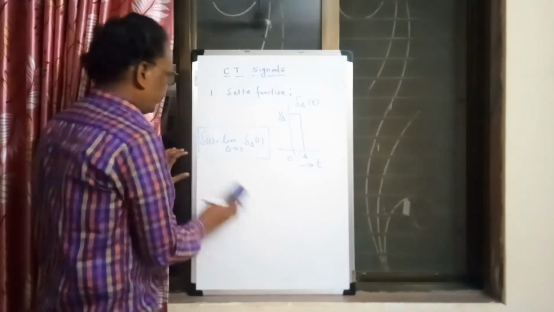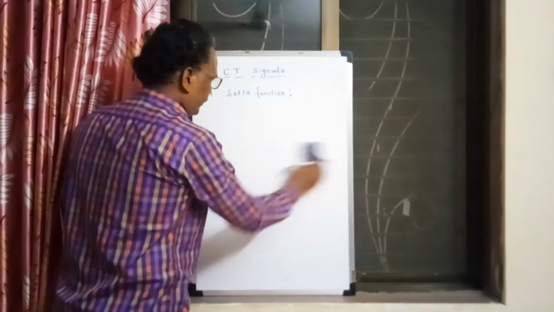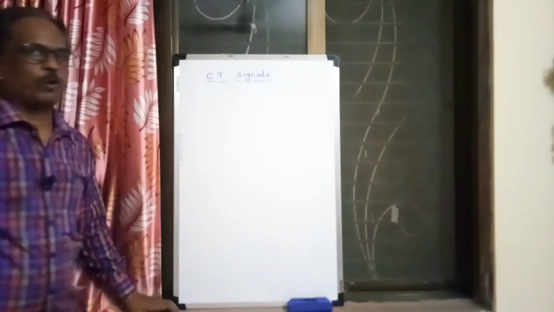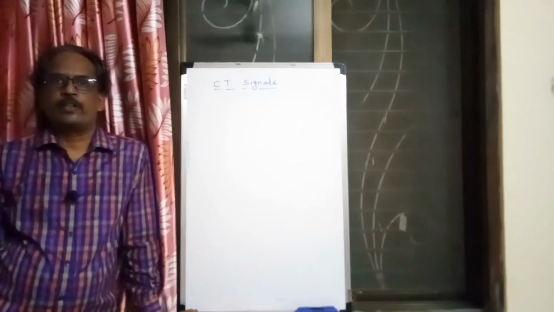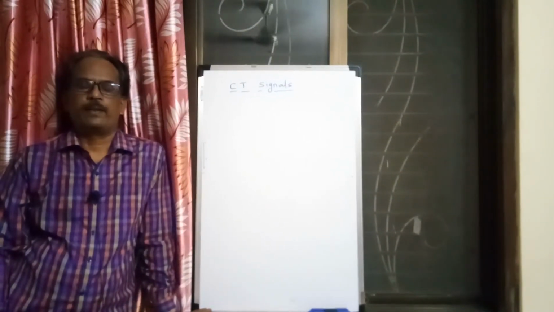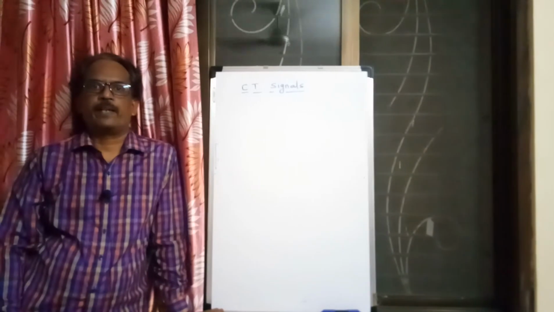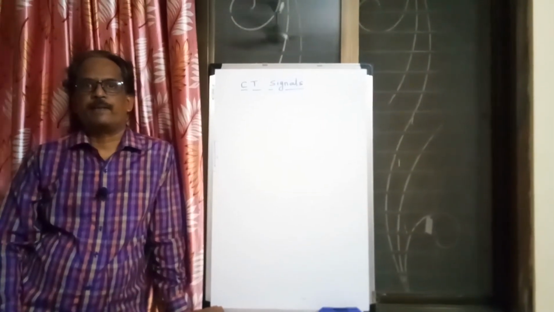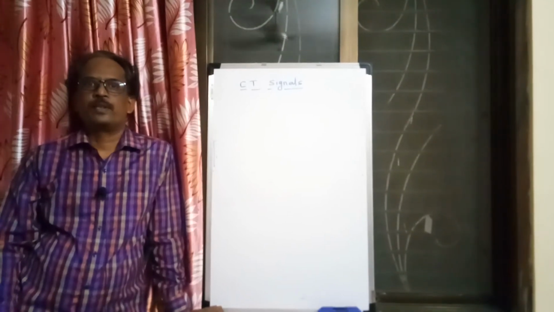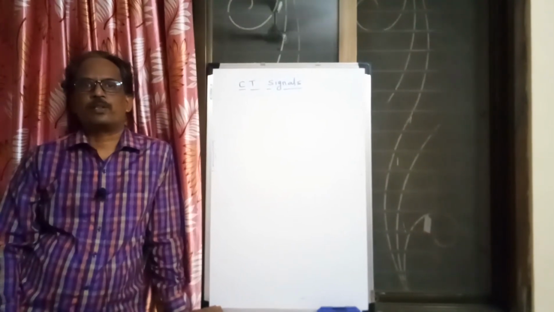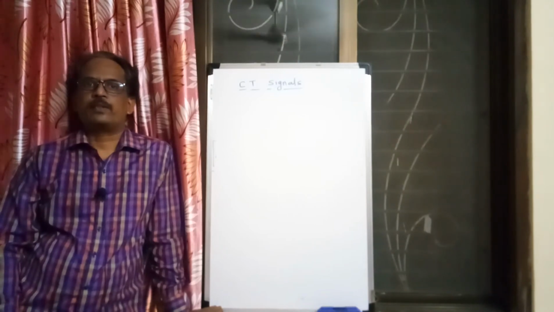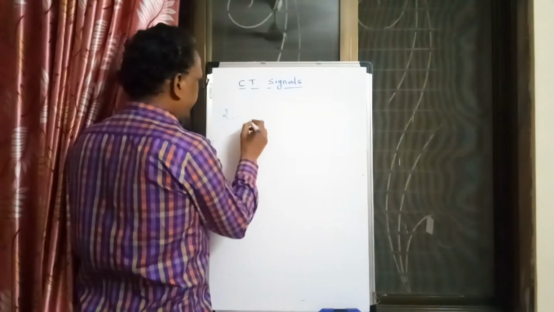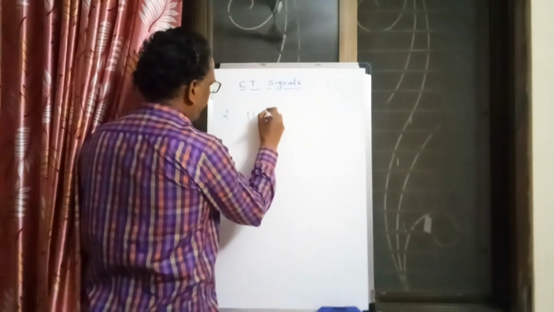So let us go for another standard signal. Let us study another standard signal in the CT domain, the continuous time domain, that is similar to the unit step sequence in the discrete time domain. Here in the continuous domain we have the unit step signal. The word signal is used generally when we have a continuous time signal, and sequence is used when we have a discrete time signal, because a discrete time signal is nothing but a sequence of numbers.